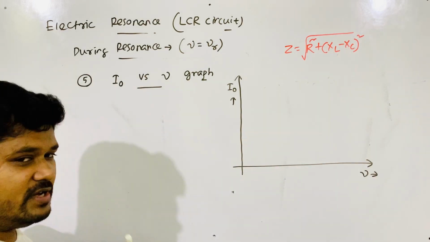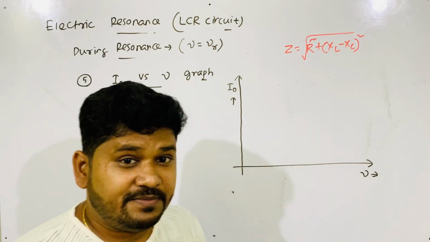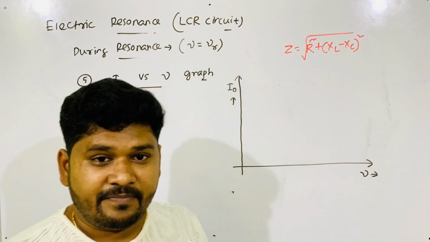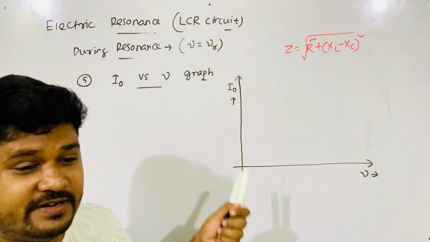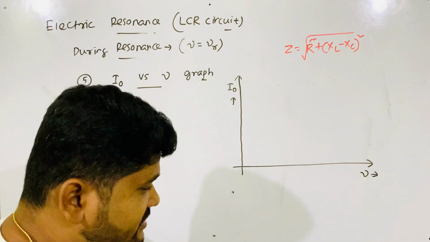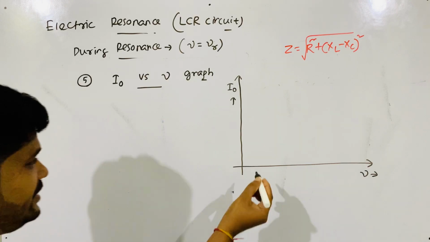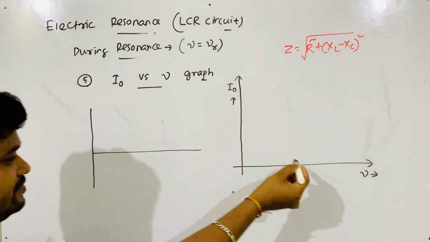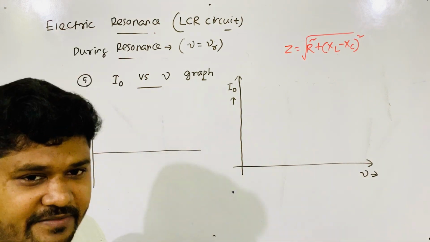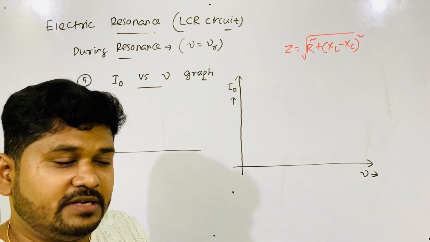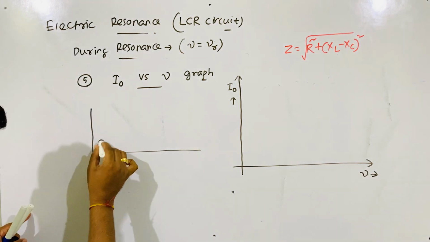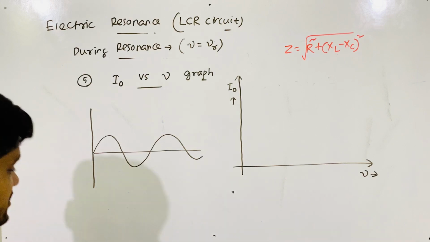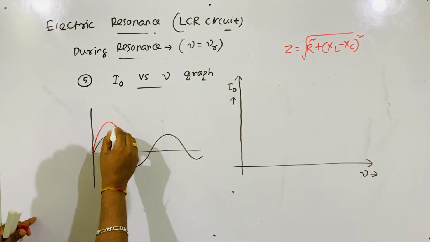Try to understand this one, because some students have a misconception. Some students write this as I. This is not I, this is I0. It means peak currents are taken here for different frequencies. When the frequency is of some different value, not nu R, suppose the current oscillates like this. When the frequency is of some other different value, the current oscillates like this.